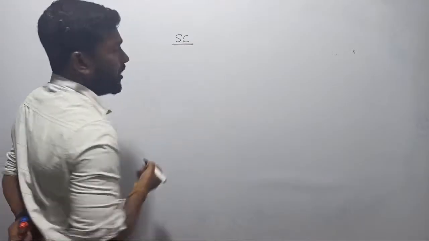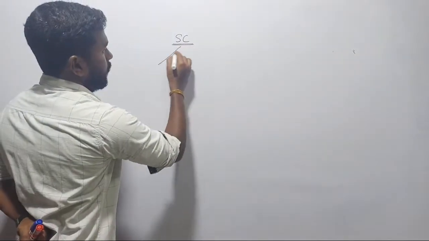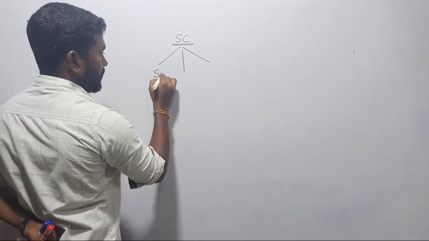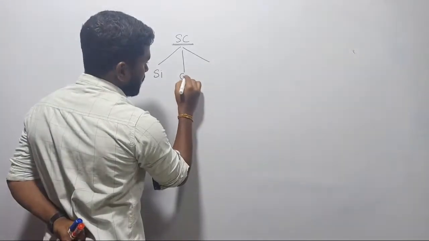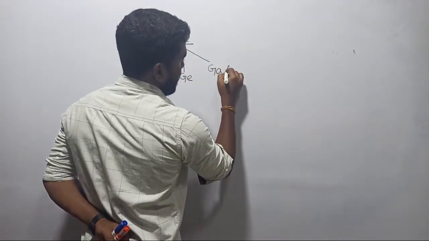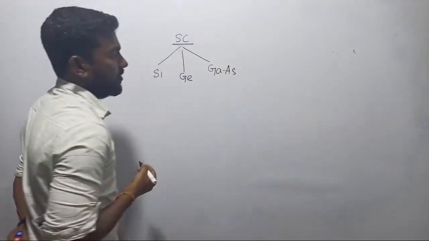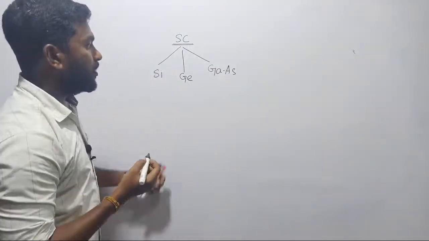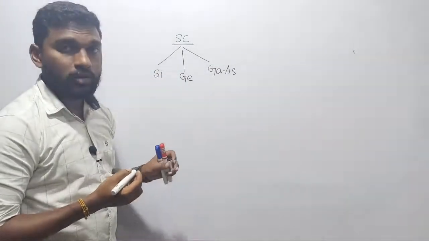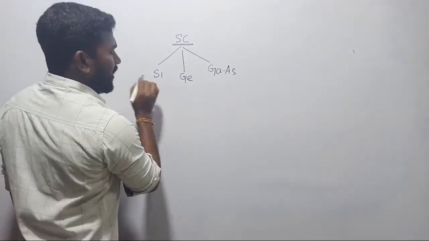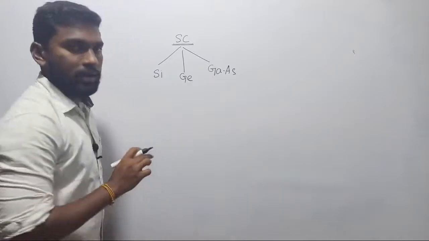In semiconductors, there are three types of materials we are going to use, right? First, we are going to discuss silicon. Second, germanium, and then gallium arsenide. So these are the materials that we are going to use to design analog electronic switches, right? Fine. Now, silicon, germanium and gallium arsenide.